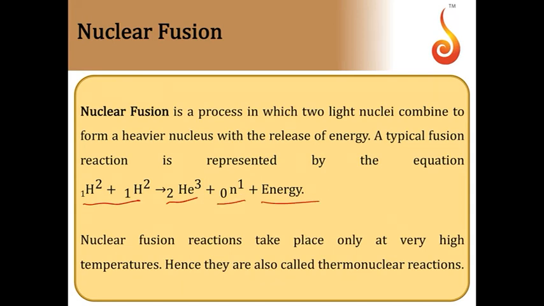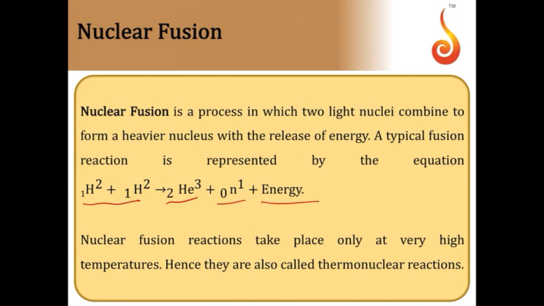So this releases energy. When uranium undergoes fission, it releases about 200 MeV of energy per fission, but here you will get around 24 MeV per fusion. If you take per unit reaction, energy released is more in fission, but if you take per unit mass of the material, the energy released is more in nuclear fusion.